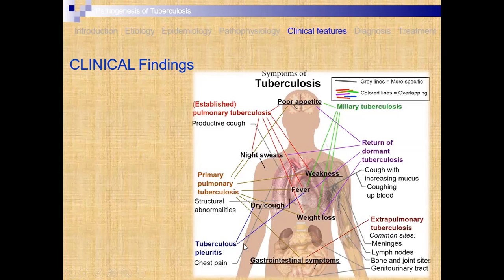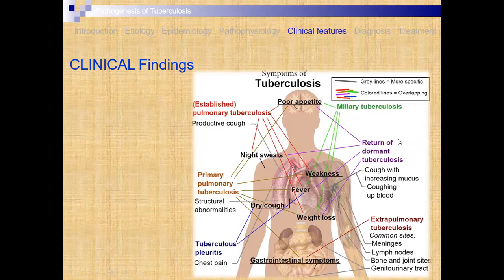Then tuberculosis pleuritis is there. Chest pain is observed. In this case, the patient has these conditions: the fever is also present, and it shows somewhat of weakness. It should be observed in these patients. Then night sweat is also found in this patient.